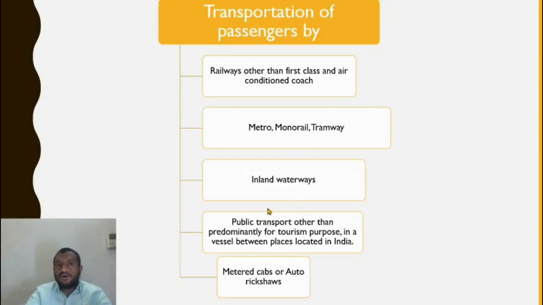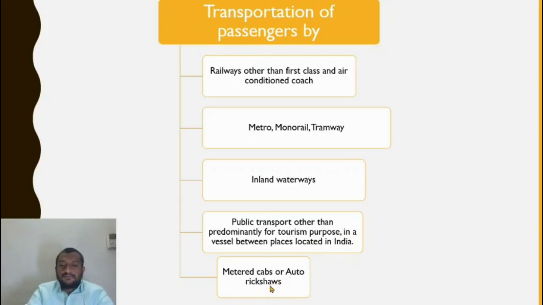In that boat, one guy is going for tour purpose, the rest of them are taking a normal commute. Here the predominant transport is not for tourism, so the entire fare would be treated as non-tourism purpose. If all the people boarding the boat are going for a tour, then it would be subject to GST. Otherwise, it is exempt.